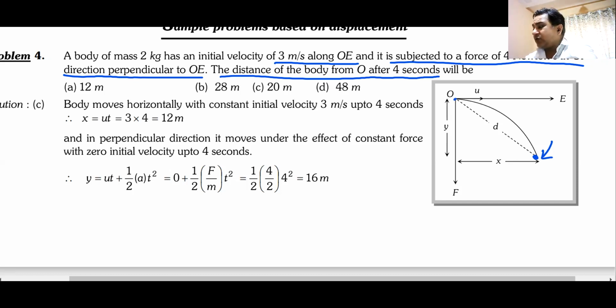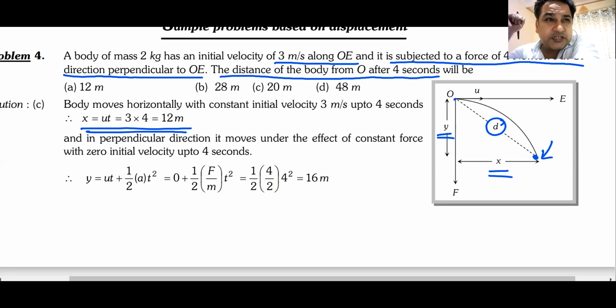To get the value of this distance D, you have to find the value of this X, the horizontal component, the X coordinate, and the value of the Y coordinate. How do you get the value of the X coordinate? Initial velocity multiplied by time. The velocity does not change. X is equal to U into T. So you get 12 meters as the X component.